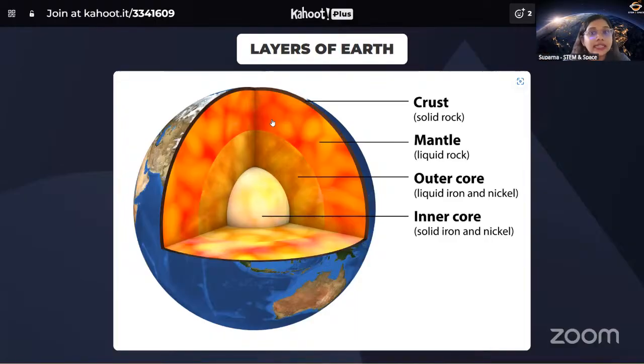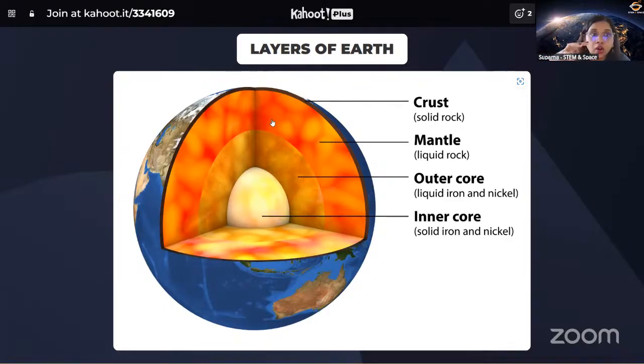That means hot liquid rock. Okay. And under the mantle, we have an outer core. So this outer core is also a liquid layer, and this contains liquid iron and liquid nickel. Nickel is actually a different element.